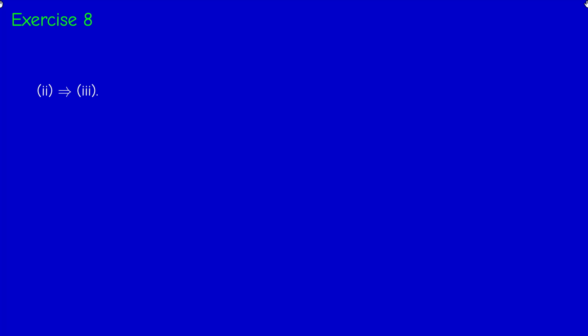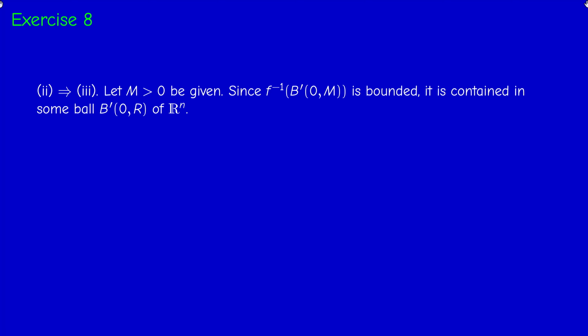Now, 2 implies 3, not so difficult. Just have to go back to the definition. So consider an arbitrary positive number m, and consider the inverse image of the closed ball of center 0 and radius m. The ball is bounded, so the inverse image under f must be bounded, because this was our assumption. And what does it mean to say that the set is bounded?